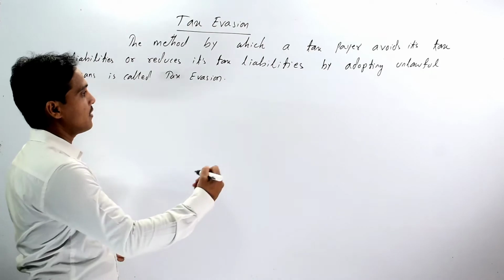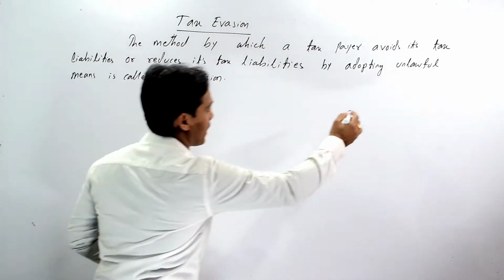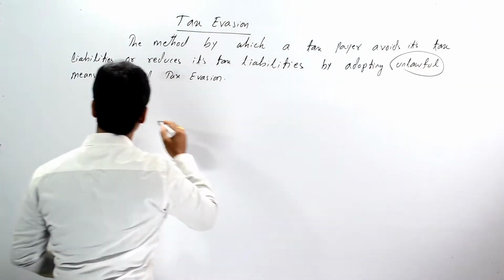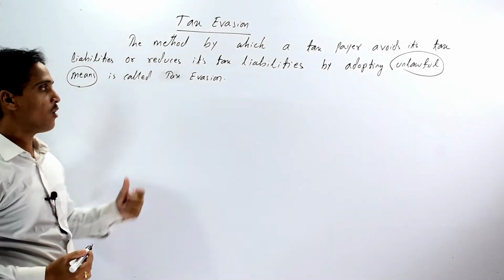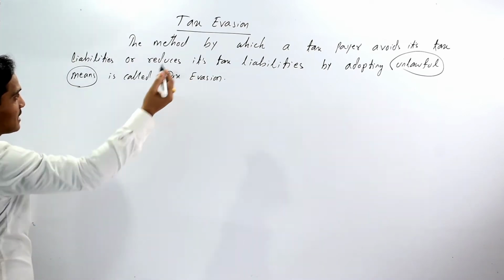Generally, a taxpayer adopts various unlawful or unfair means in order to reduce its tax liabilities.